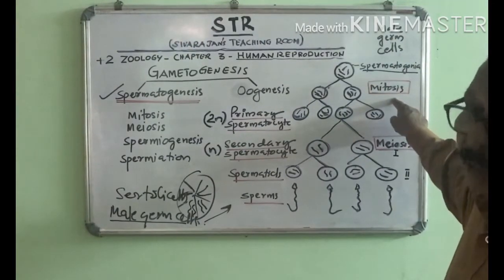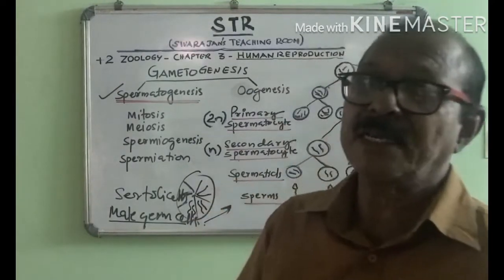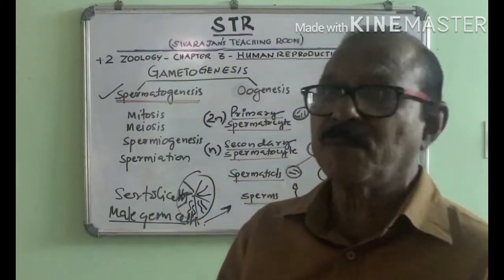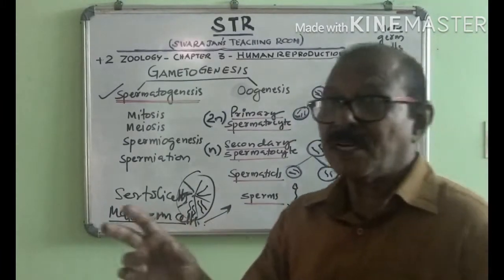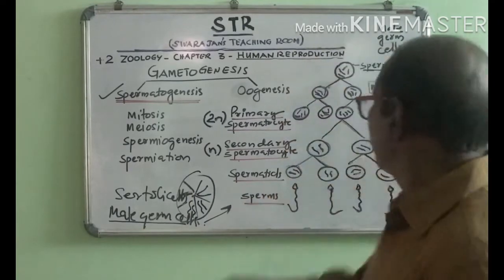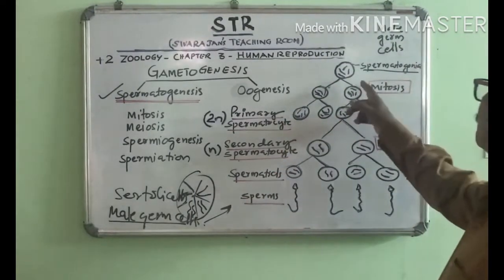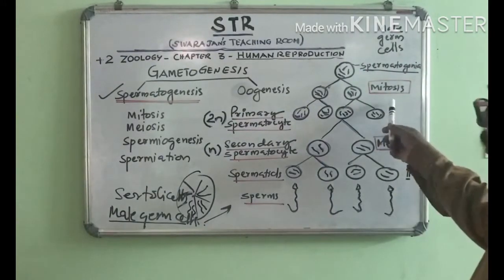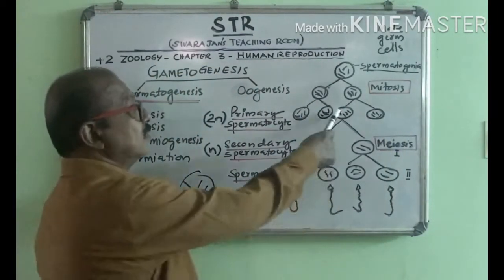What is mitosis? Mitosis is a type of cell division where one mother cell divides into two daughter cells, and in both the daughter cells the chromosome number will be the same as in the mother cell. So there is no change in the chromosome number in the daughter cells produced by mitosis, as we know. So the spermatogonia undergo mitosis repeatedly and increase in number.